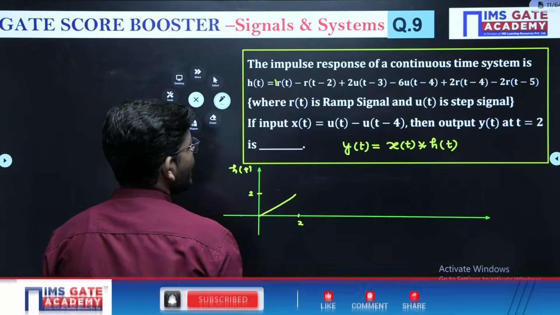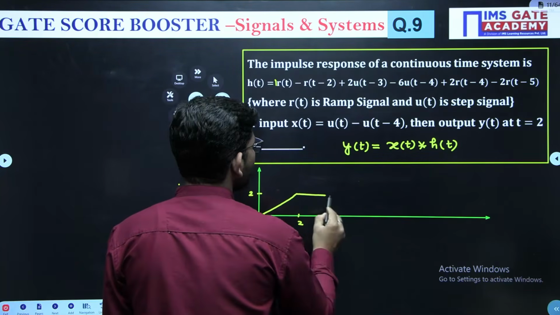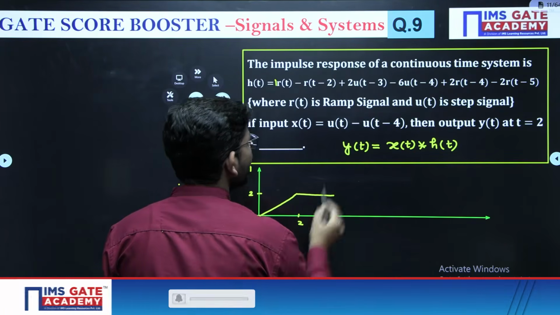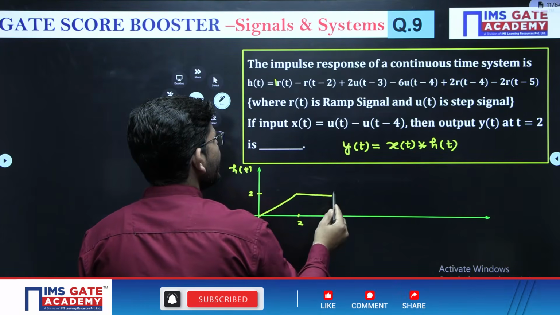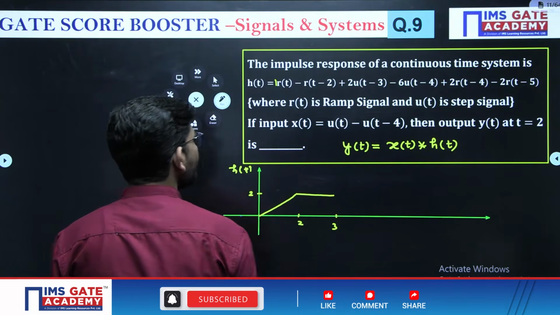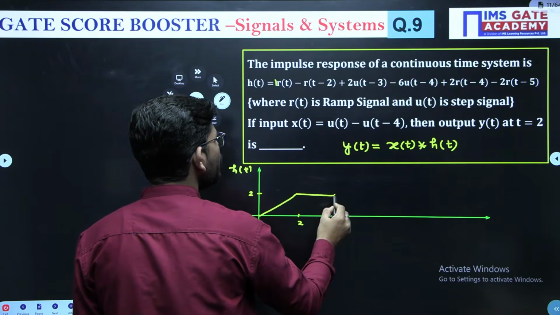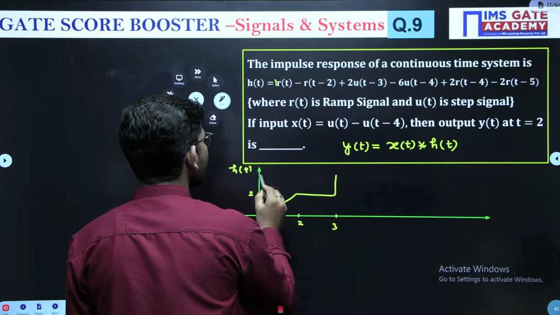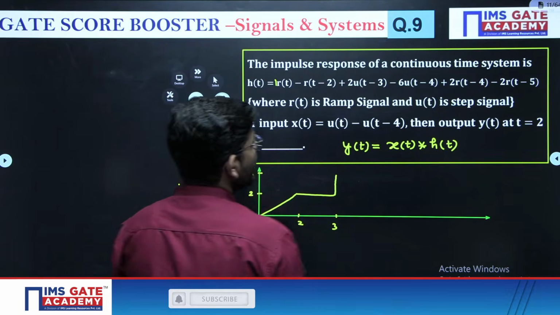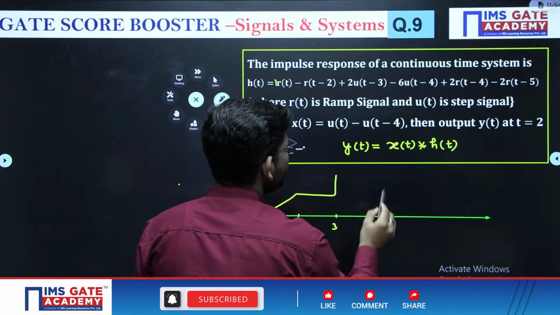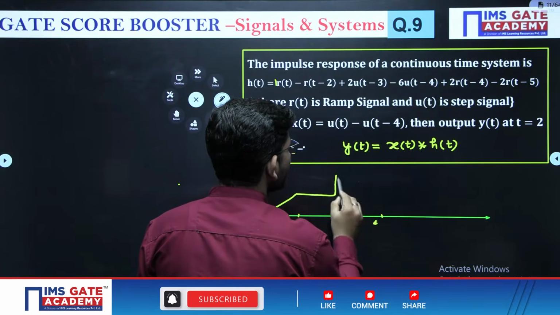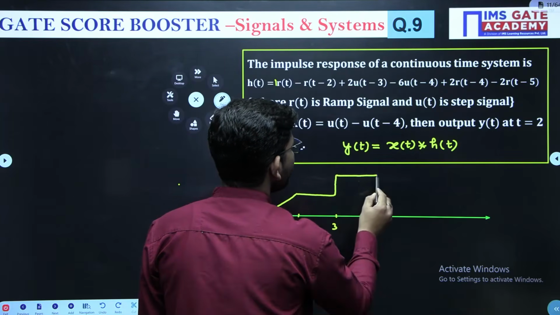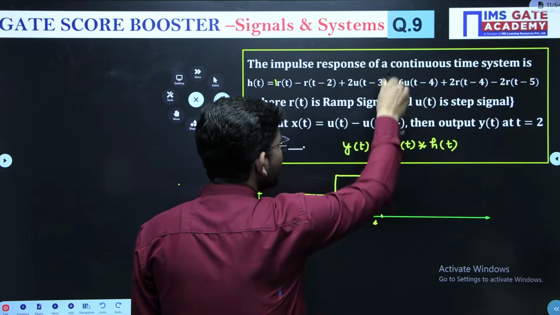Right. r(t) minus 2. Then the signal changes at 3. At 3, it has a step with a magnitude of 2. So from here we are moving 2 up. So this will be 4. Okay. 2u(t) minus 3, and then the signal changes at 4. So it remains 2u(t) minus 3, and at 4 it goes minus 6 down.